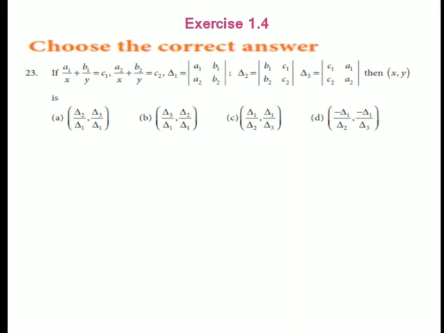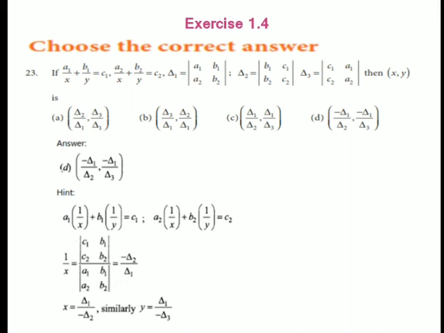If C1, C2, delta 1, delta 2, delta 3 are all given, find the values of x and y. Because you substitute the values, you find the answer: x value is delta 1 by minus delta 2 and y is delta 1 by minus delta 3.